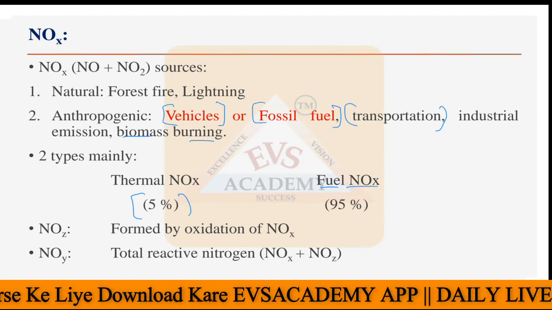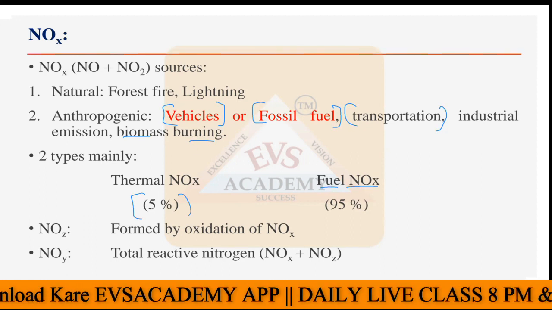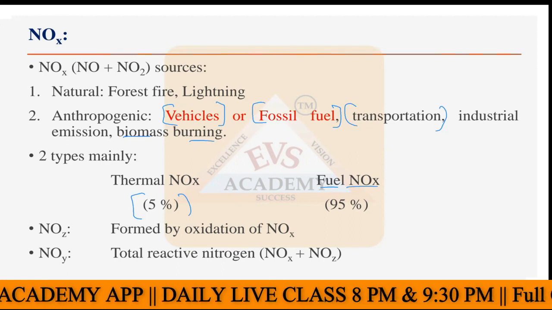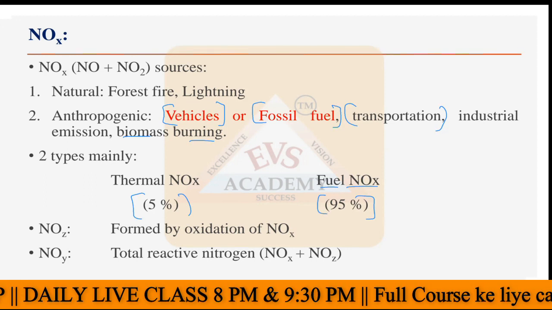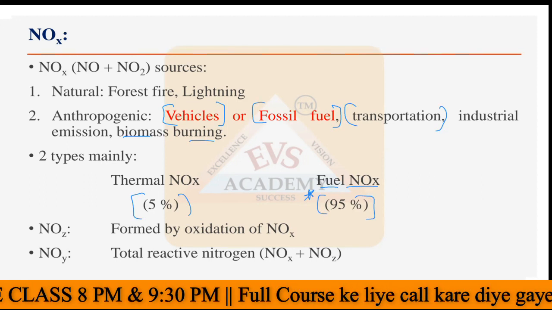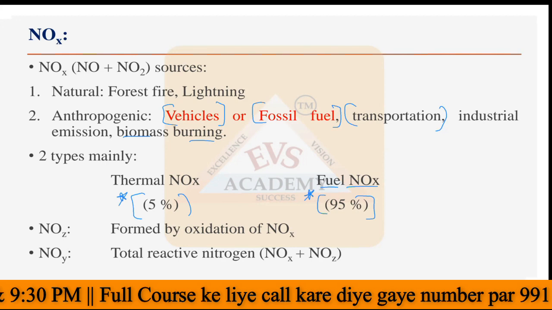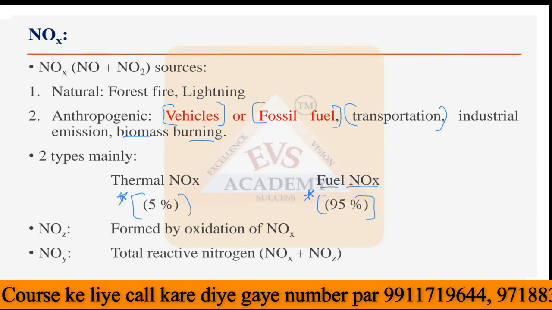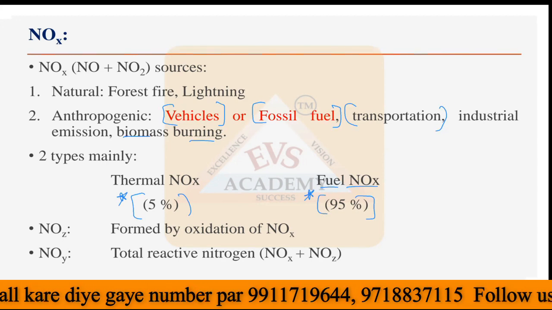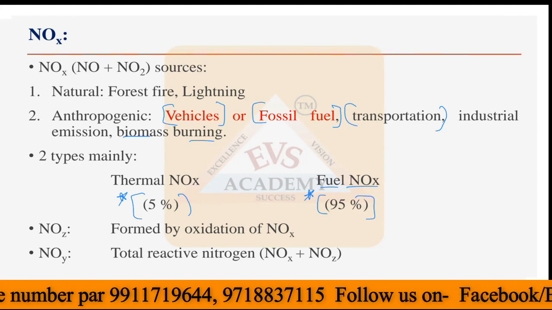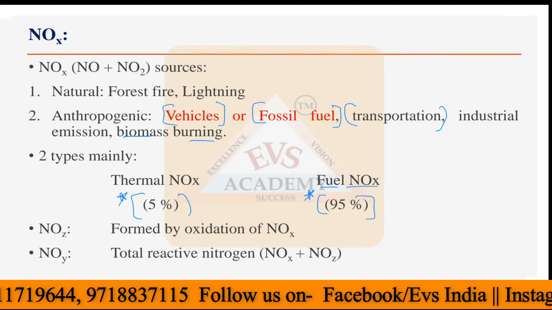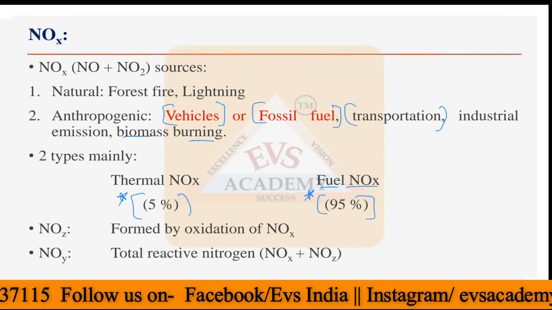In the atmosphere, of whatever NOx is present, 95% is coming from fuel NOx. So 95% is contributed by fossil fuel burning, and only 5% by thermal NOx, which is generated by lightning or other natural phenomena. So thermal NOx is 5%, fuel NOx is 95%.